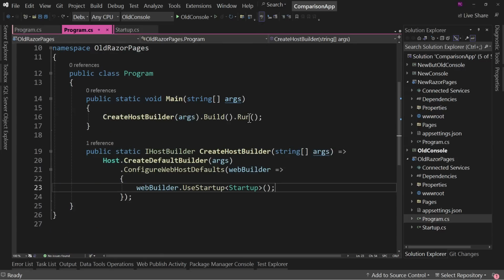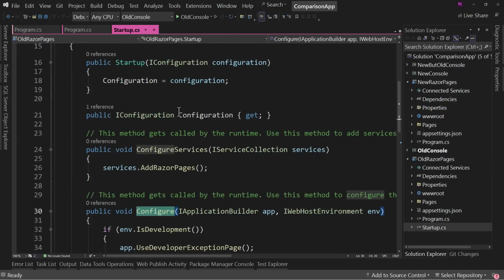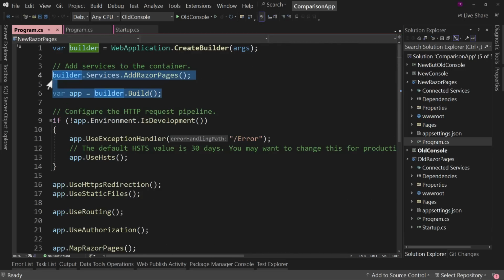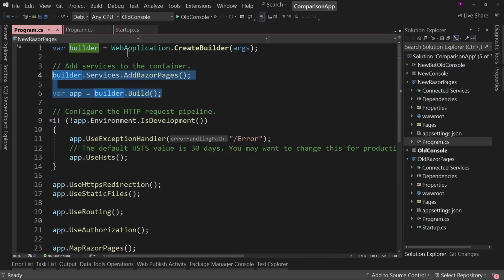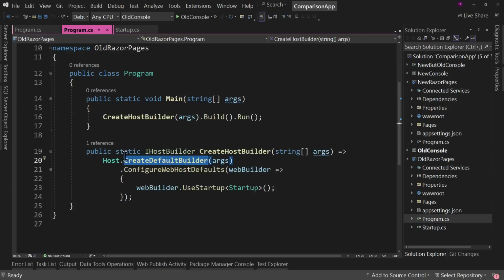So, okay, remember, we have the build method here. We have in Startup.cs, we had the add Razor pages. That's what we've done so far in these 2 lines. And then we also had the create default builder. Well, that's right here. So these 3 lines take care of this.